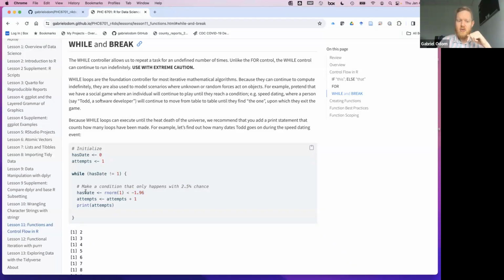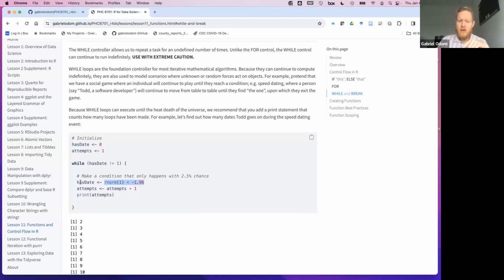If this is true, because we're going to see this is either going to be true or false, then we're going to stop, because this thing would be equal to 1. It would be equal to true, if you will, but true gets promoted to 1 because it's being compared.